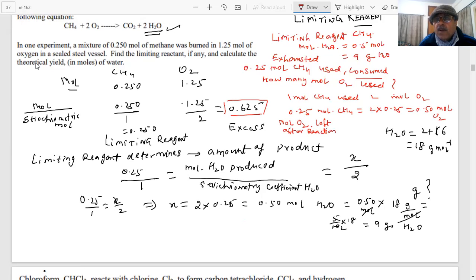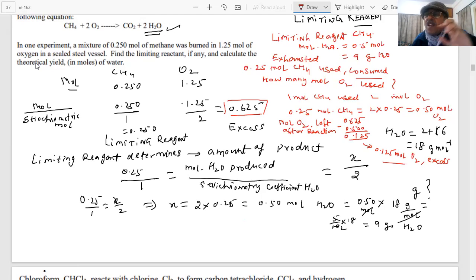0.125. 0.625 minus 0.50. So after the reaction is complete, student, you will be left with how much oxygen? 0.125 mole left. This was in excess. Clear? So we can also find how much excess reagent is there, student, how much will be left.